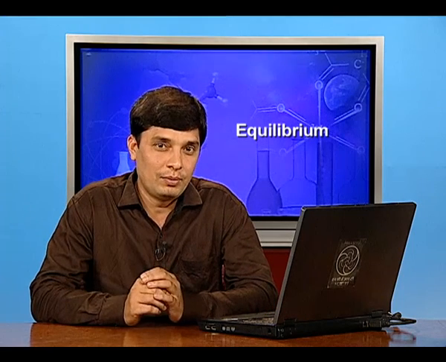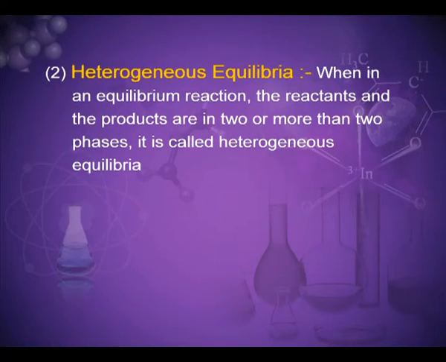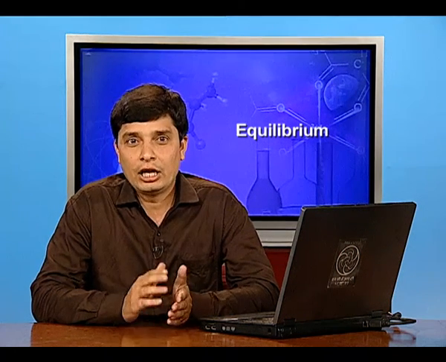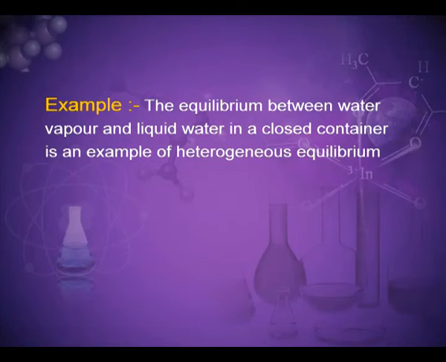Now, the second type of equilibria, that is heterogeneous equilibria. When in an equilibrium reaction, the reactants and the products are in two or more than two phases, it is called heterogeneous equilibria. For example, the equilibrium between water vapor and liquid water in a closed container is an example of heterogeneous equilibrium.